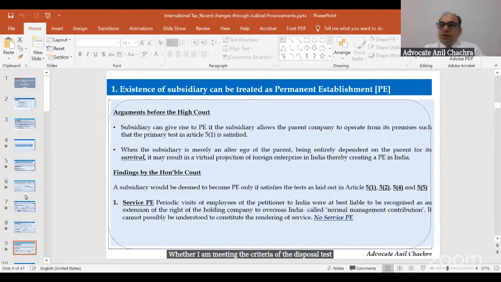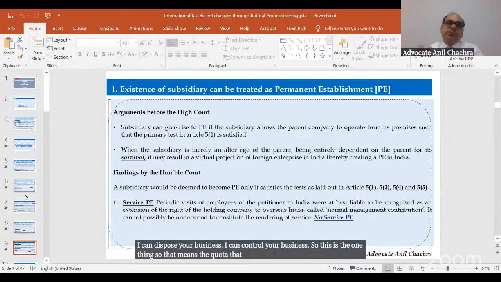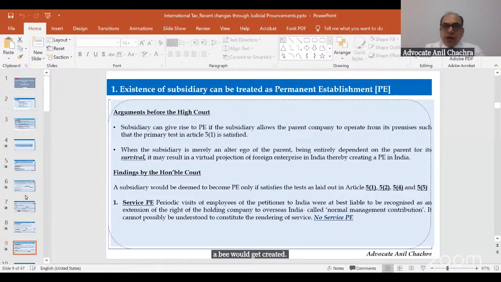I can dispose of your business, I can control your business. So the court tells that the mere existence of the subsidiary doesn't mean that a PE would get created. We need to check all the facts in Article 5.